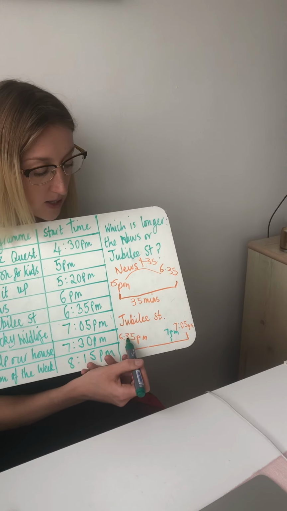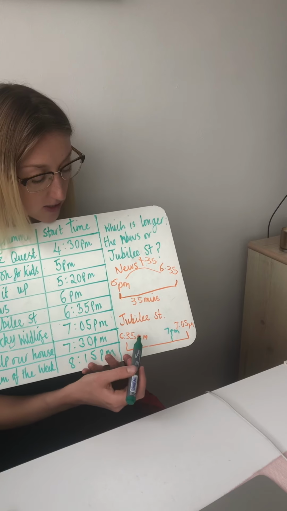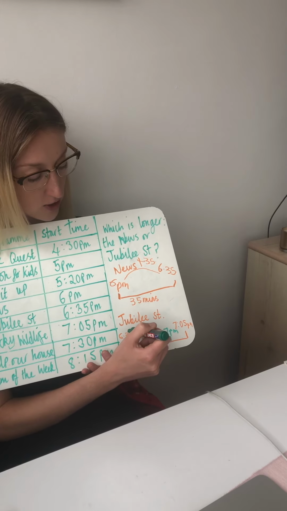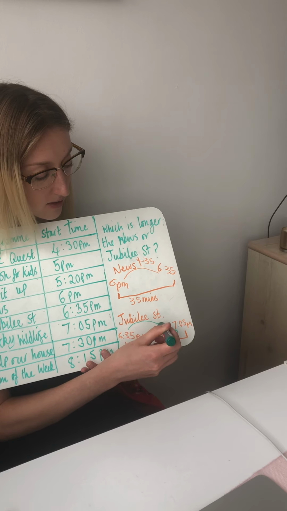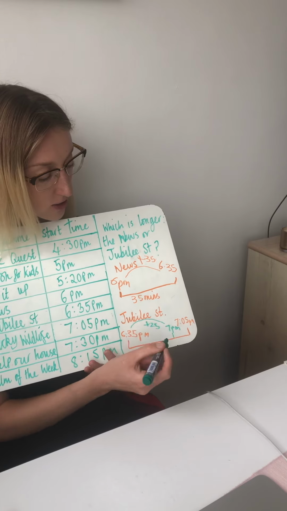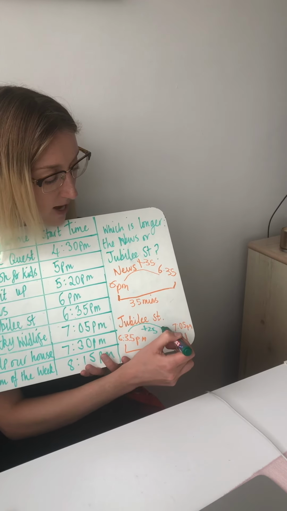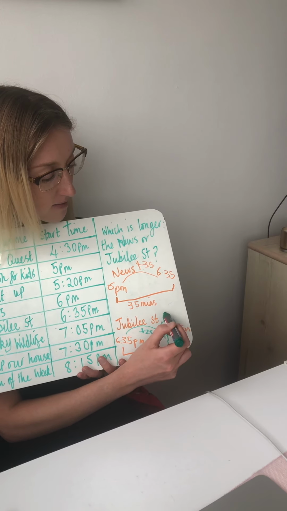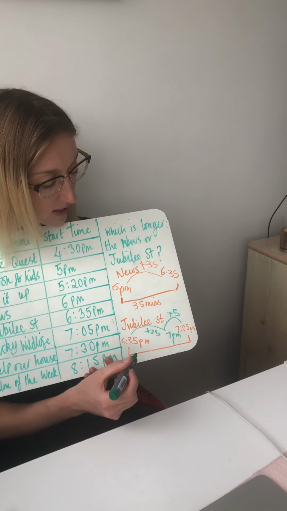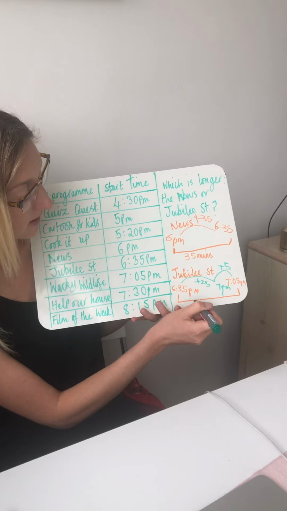So I need to get from 35 to 60. So I know that I need to add 25 minutes to get to 7 o'clock. However, the programme finishes at 7:05, so I'm going to add a further 5 minutes. So I'm going to add 25 and 5 together, and that tells me that Jubilee Street lasts 30 minutes.